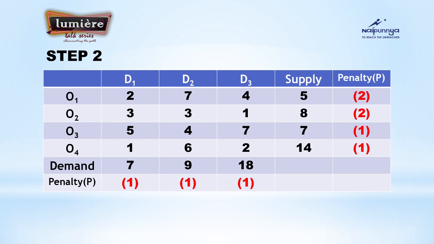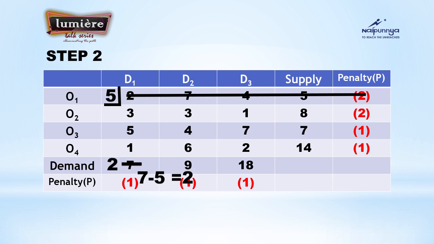8 is the smallest. So 2 with 5 or 1 with 8, which is the best one? Yes, 5 is the smallest. So select the first row. Select that first row which has the highest penalty and allocate the supply or demand, whichever is shorter, and exhaust that row. That means there is no more of that row present, because it has already been taken by the 2. Cross off that particular row and subtract it from the demand that you have compared.